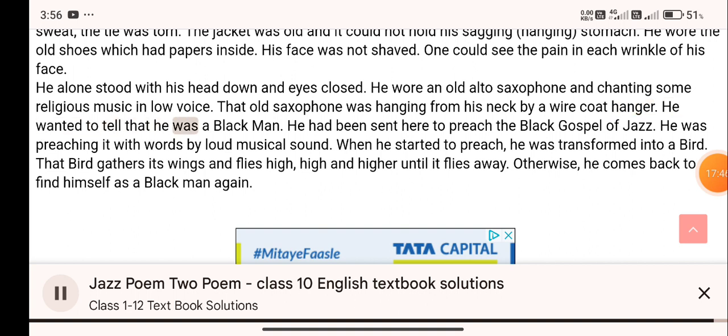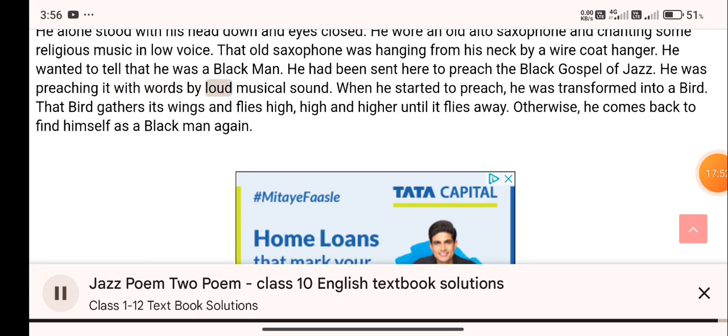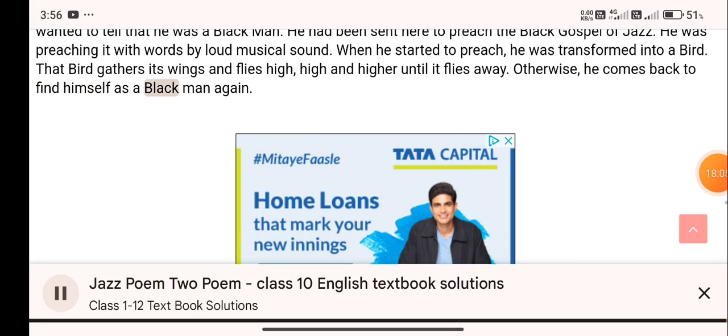He wanted to tell that he was a black man. He had been sent here to preach the black gospel of jazz. He was preaching it not with words but with loud musical sound. When he started to preach, he was transformed into a bird. That bird gathers its wings and flies high, high and higher until it flies away. Otherwise, he comes back to find himself a black man again.